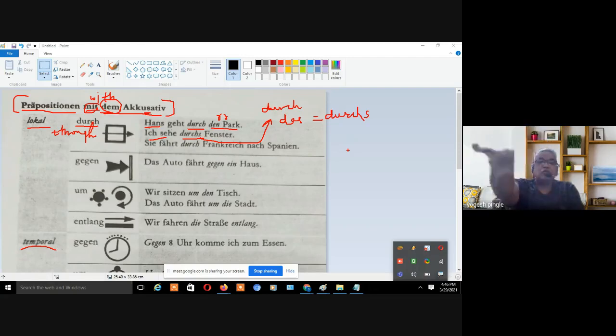Now why do they say durchs? Because s is added, and what is s? S is nothing but das, and it is in accusative form. It is not in nominative form. Why? Because we know the article cases: das nominative, das accusative, dem dative. So that das is the accusative form, which is being given over here. And why is it given? Because again it's an action accusative. That is our rule. Let's take the next example.